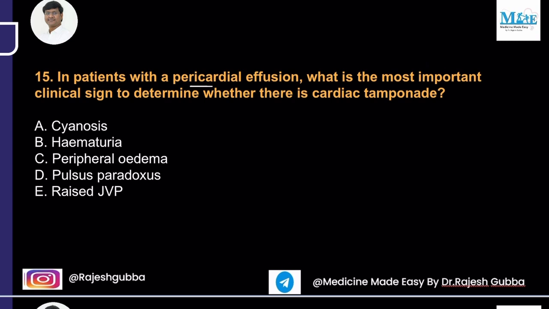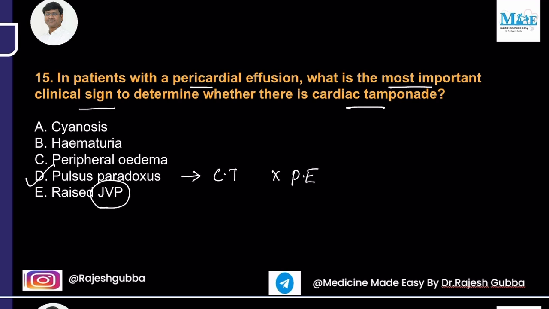In patients with pericardial effusion, what is the most important clinical sign to determine whether there is cardiac tamponade? Stenosis, hematuria, peripheral edema, pulsus paradoxus, raised jugular venous pressure. Okay, so the one which tells you that the patient is having cardiac tamponade is pulsus paradoxus. Pulsus paradoxus is present in case of cardiac tamponade but absent in patients with pericardial effusion. Whereas raised JVP can be there even in cardiac tamponade as well as pericardial effusion, right? But pulsus paradoxus is present only in case of cardiac tamponade. Next question.